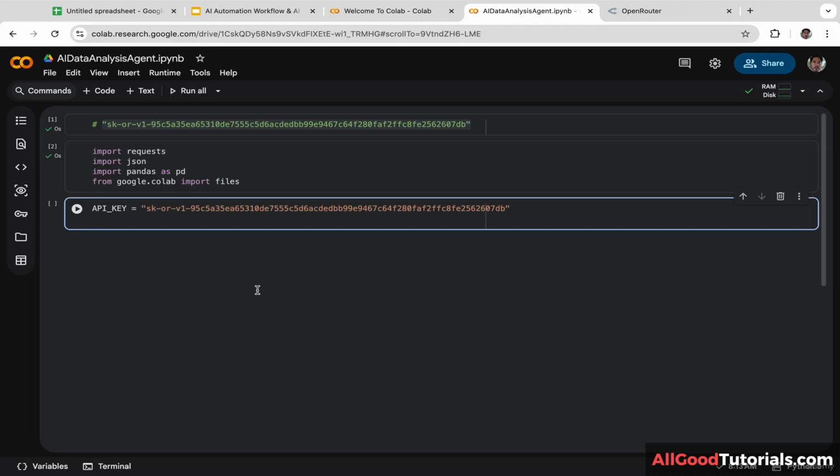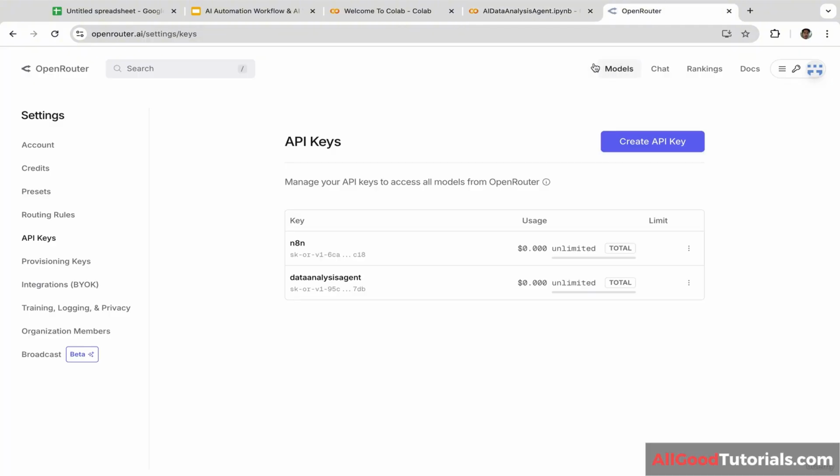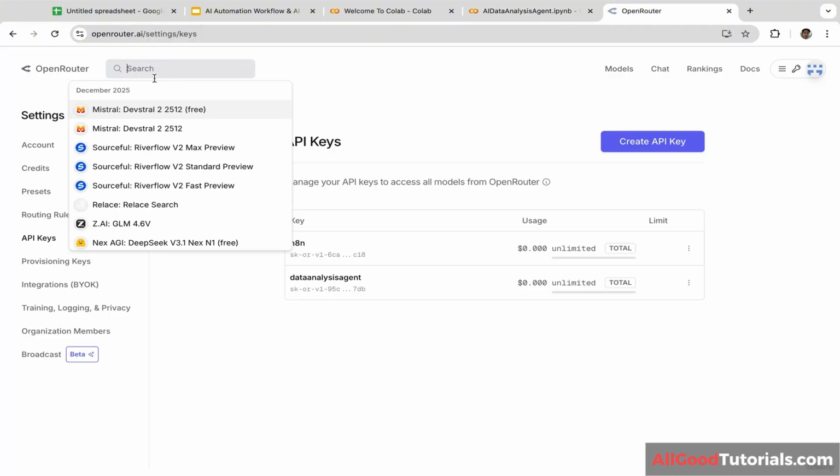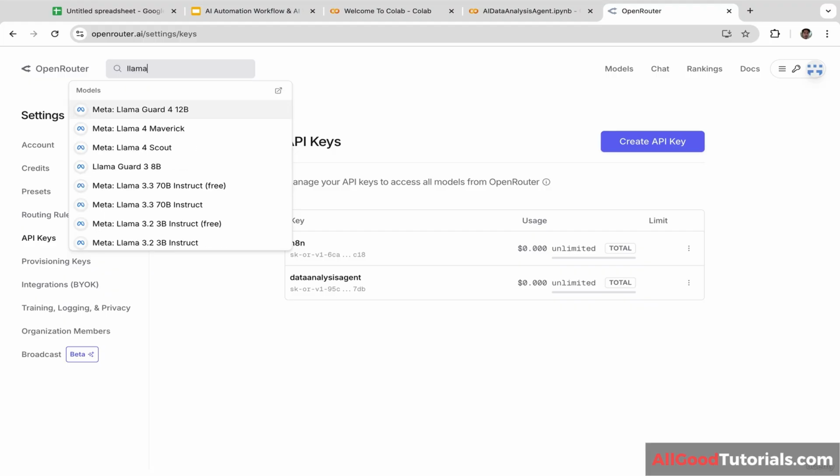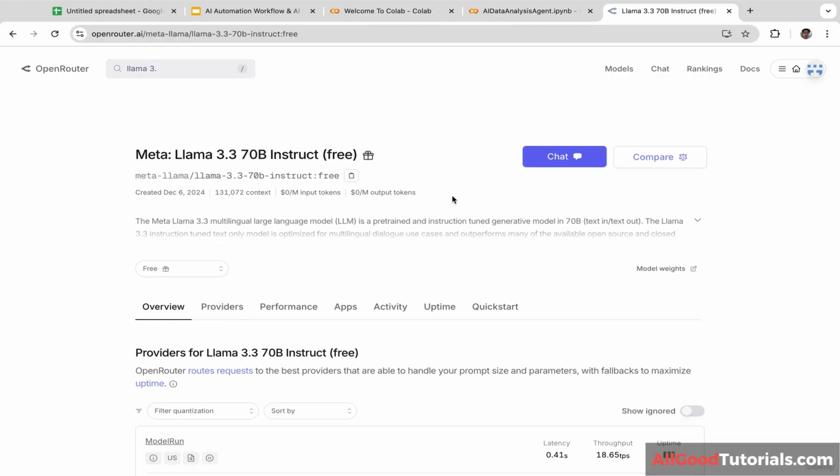Next, we are going to define the large language model that we want to use. Let's create a new variable. I'm going to name it model. And in this case, we are going to use Llama. So let's go to OpenRouter and let's type in Llama. We are going to use this model, Meta Llama 3.3 70B instruct free. So let's click that.